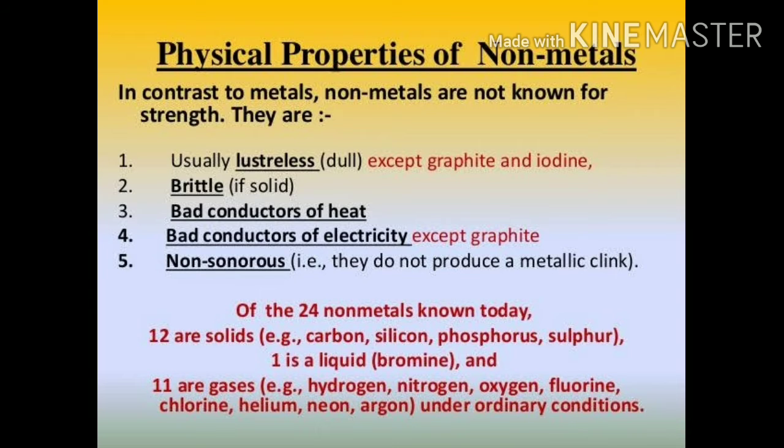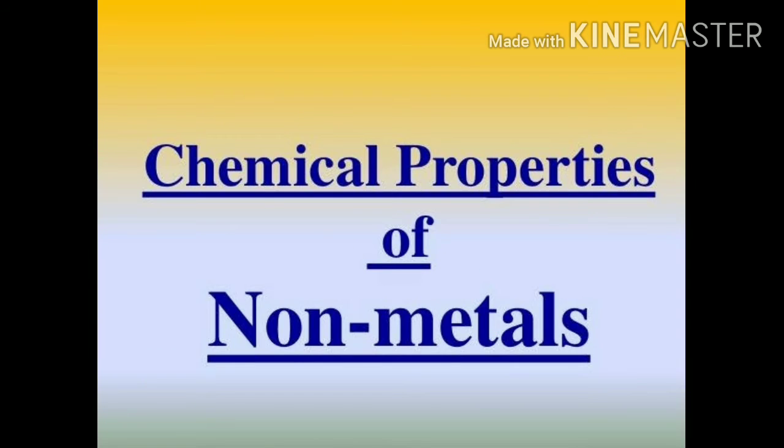Generally, nonmetals are poor conductors of heat, where diamond is an exception, and they are also poor conductors of electricity, where graphite stands as a good conductor of electricity as an exception. Unlike metals, nonmetals do not produce any sound, or they produce a dull sound when struck with a very hard object.